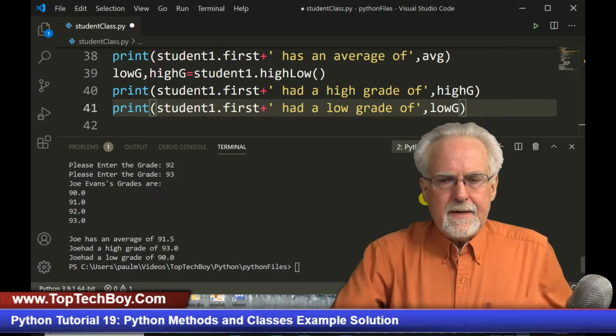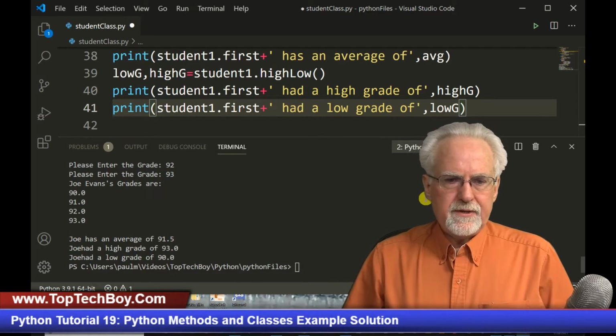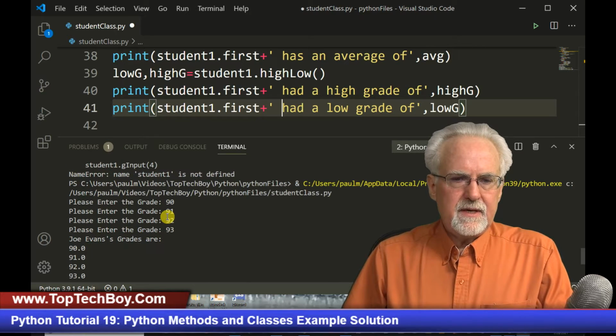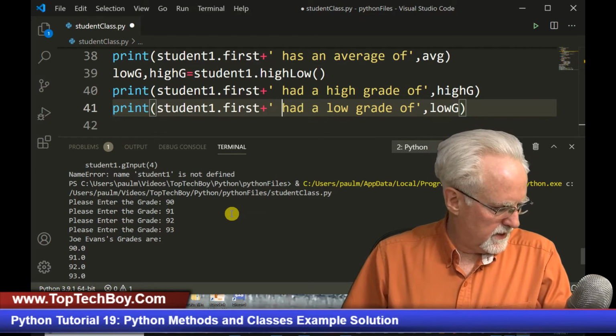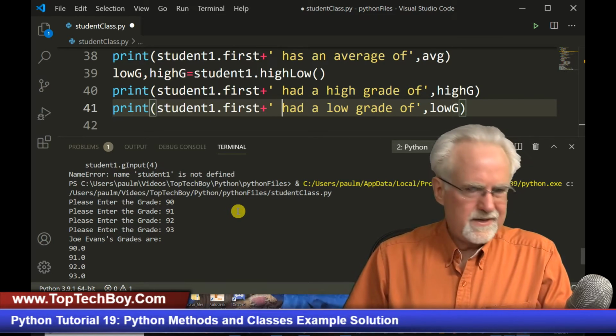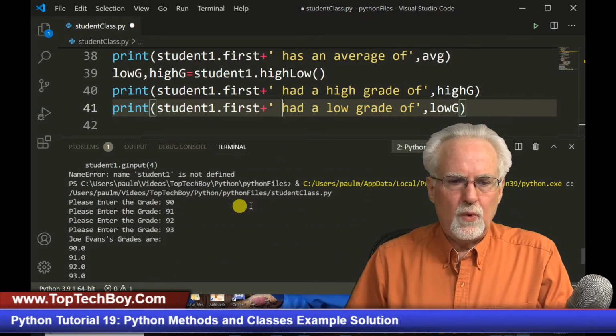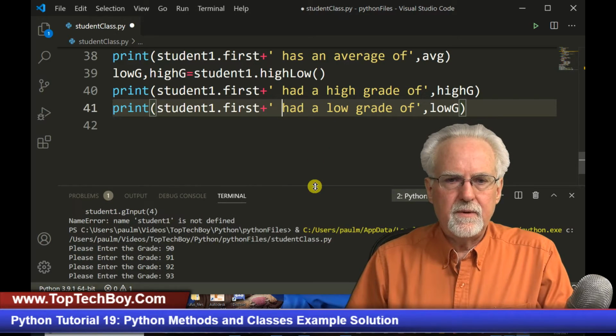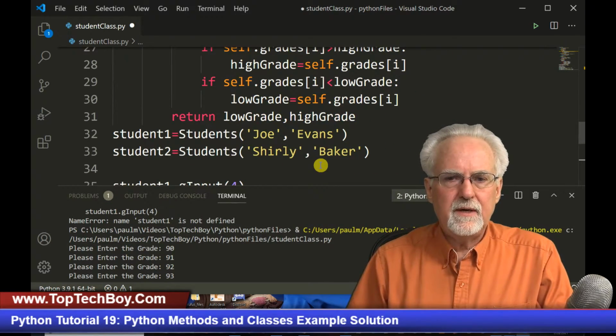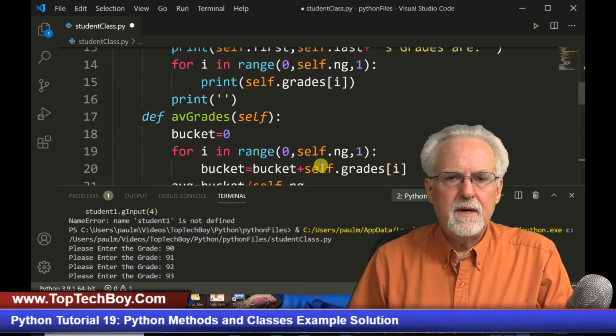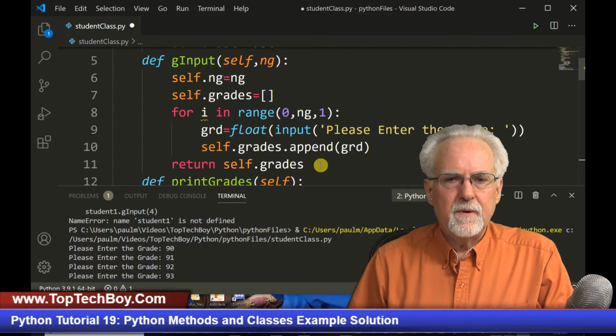All right. So let's think what else here. The only thing I didn't like is that it says please input the grades, and it says please enter the first grade, second grade, third grade. Well, you really don't know who it's talking about. So I wonder if we can get fancy up here, where we are inputting the grades.